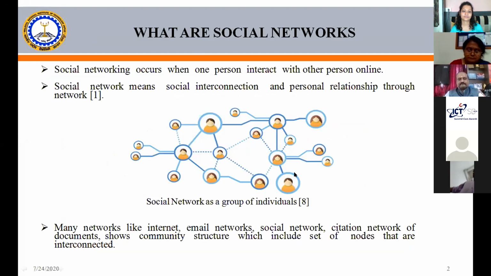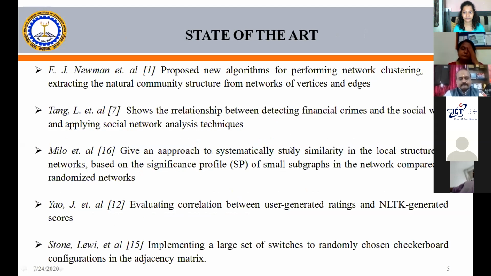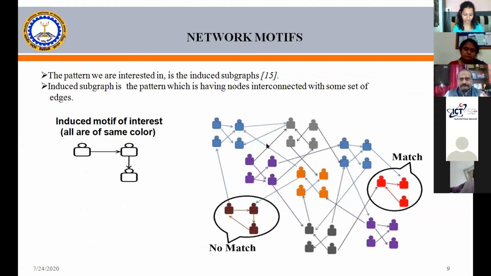In this research paper, we have done various objectives, correlated to how we have proposed a framework to detect suspicious anomaly in a network. If some suspicious person comes, how do we know whether they are suspicious or not? All these things are correlated to our randomized algorithm, and with the help of the SNAP tool and the machine learning algorithm SVM, we have done all these things. In the state of the art, we have seen various papers. Someone proposed some algorithm and someone gave some framework. Based upon all these things, we have directly proposed this algorithm.